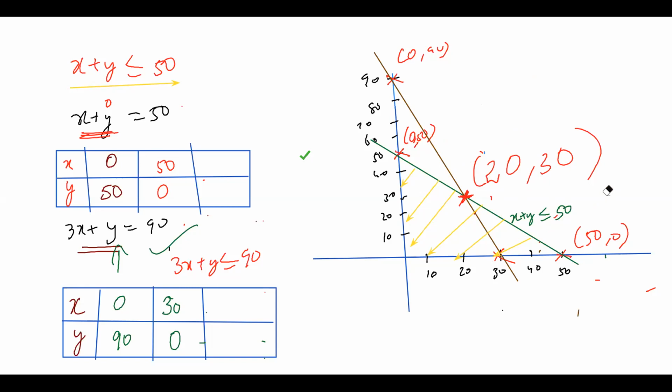Now let me take the next equation, 3x plus y less than or equal to 90. This is the next equation, so that is this brown color line. I'm going to write down here 3x plus y less than or equal to 90. Again, less than meaning where? Inside or inward. So I'm just putting these inward directions.